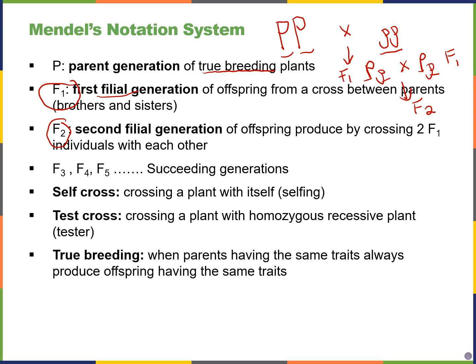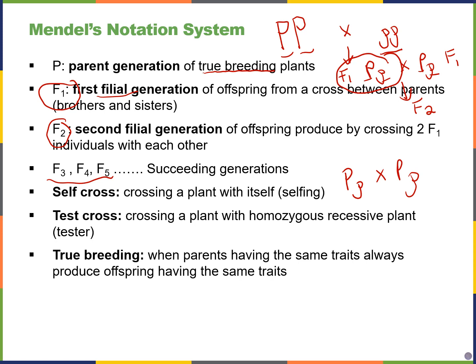If you keep crossing them, you would have successive generations. If you ever see the term self-cross, this is when you cross a plant with itself, and that's possible because these are monoecious organisms. So for example, if I took my F1 plant, which has a big P allele and a small p, I could cross it with itself, and that would be a self-cross.